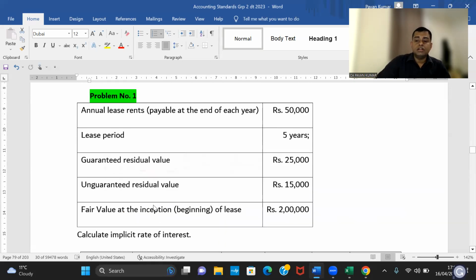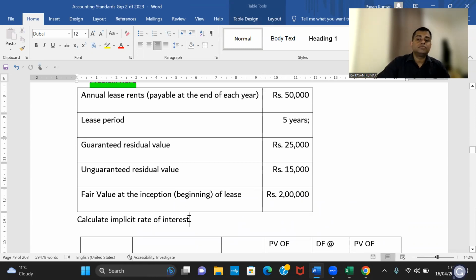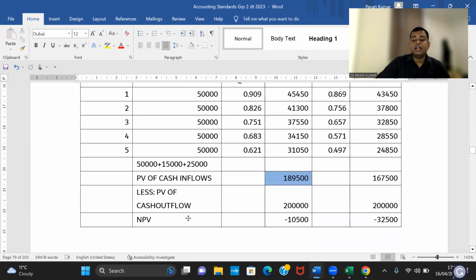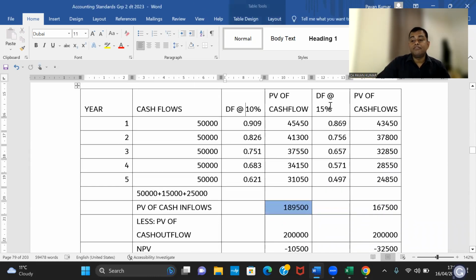In this question, I have shown problem number 1: lease payments 50,000, period 5 years, guaranteed residual value 25,000, unguaranteed residual value 15,000, fair value at the beginning of lease 2 lakhs. Calculate the implicit rate of interest. We calculated the present value of cash flows at 2 rates, one is 10%, one is 15%.